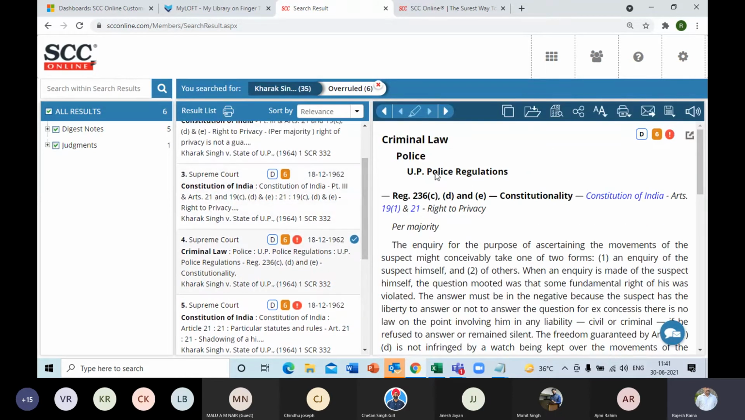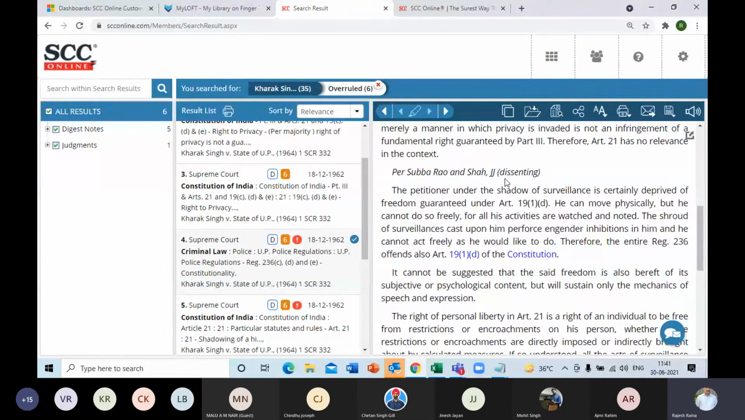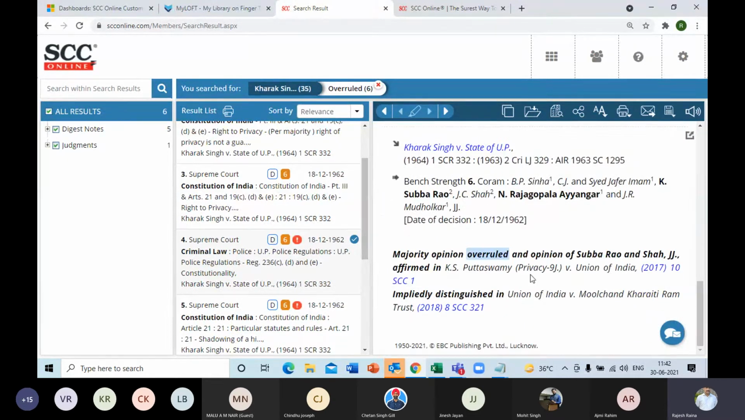I'll click on this and it's talking about criminal law, police regulations, section 236C, D and E, constitutionality, articles 19(1) and 21. So per majority, this has been the opinion. But over here, you can see also that 2 judges have a dissenting opinion on this particular law point. That is also mentioned in the digest note, and this is Justice Shah and Justice Subba Rao. Now coming further down to the footnote at the bottom, you can see that it is also mentioned in which case law this particular law point has been overruled.